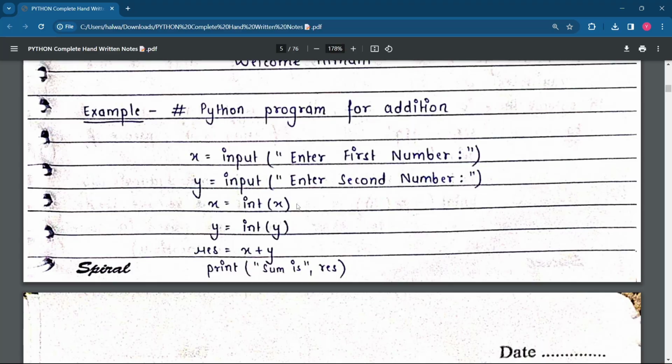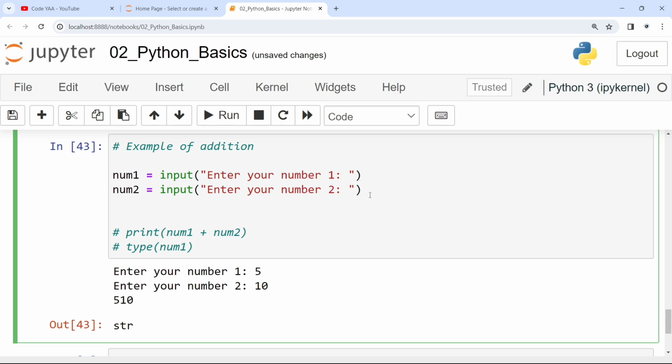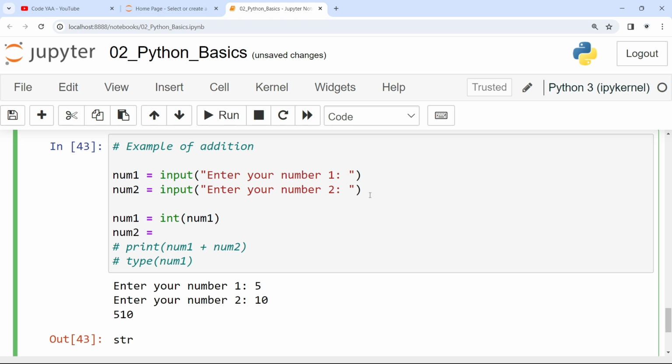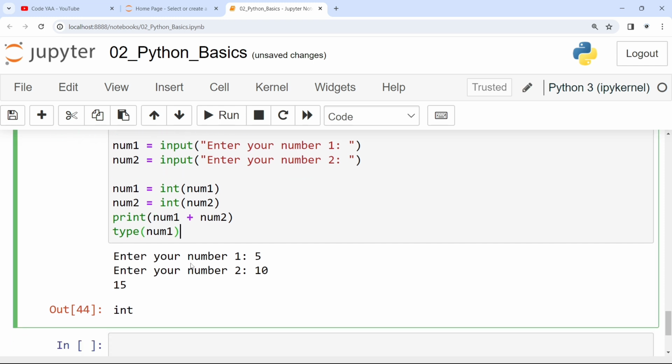Here you can see what we have done: we have told the program explicitly that this is of type int. Whatever we want to add is of type int. So what is the way of doing this? Let me comment this part. You can write num1 is equal to int(num1), so now you're telling that num1 is of type int, and the same for num2. Let me run 5 and 10. The answer is 15, and you can see the type of num1 is int. If you check the type of num2, it will also be int.